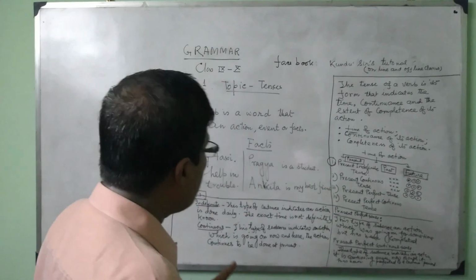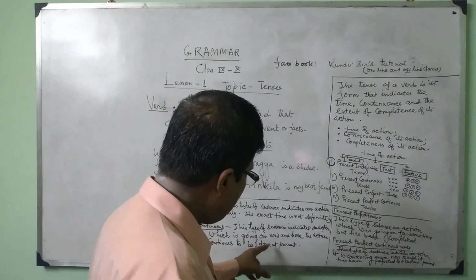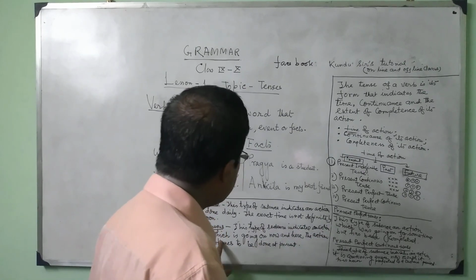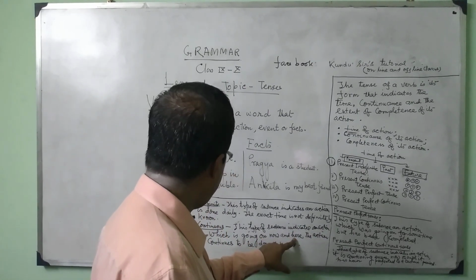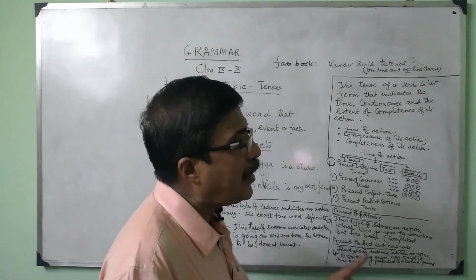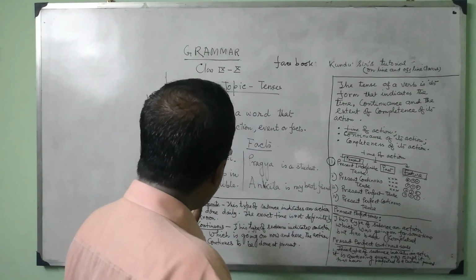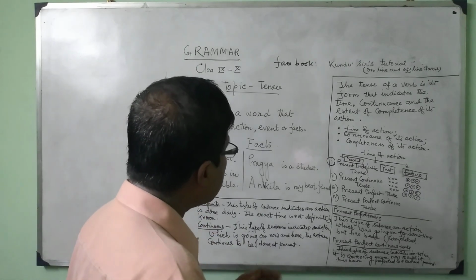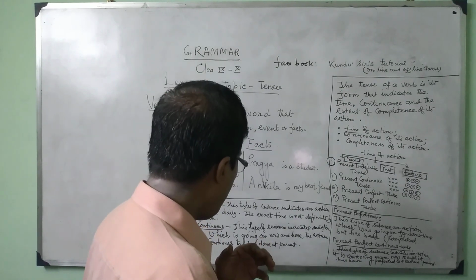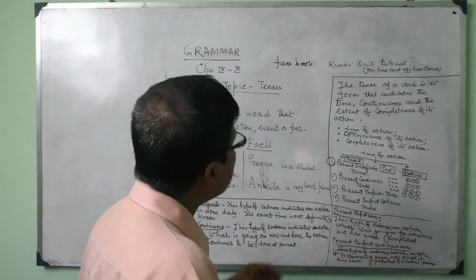What is present continuous tense? It is written here: this type of sentence indicates an action which is going on now and here, and the action continues to be done at present only. Again, in the present continuous tense, this type of sentence indicates an action which is going on now and here.